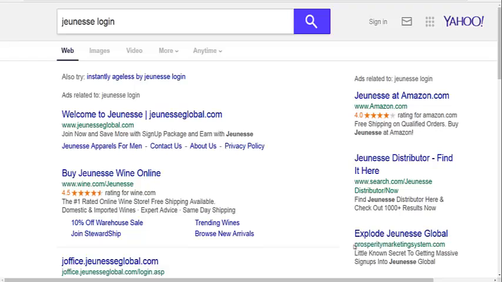Because the reality is, let's look at this keyword here, Jeunesse login. Well, if someone goes into Yahoo or Bing or goes into Google and they put Jeunesse login, there's a good chance that this person is in Jeunesse. All right, in which case we know they're in network marketing, in which case we know they're probably struggling, because 95% of the folks in network marketing are struggling. So what if we had an ad that was geared toward telling that person, hey, even if you suck at marketing, we can help you.